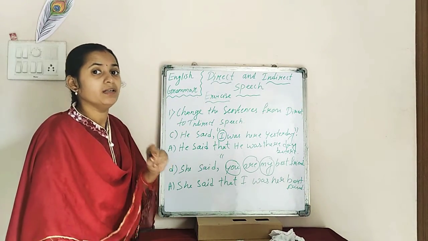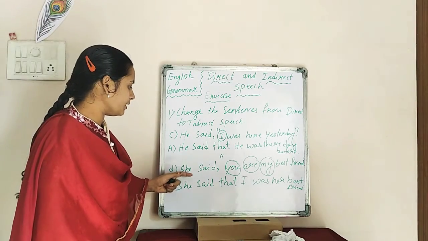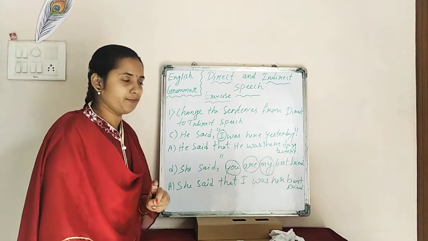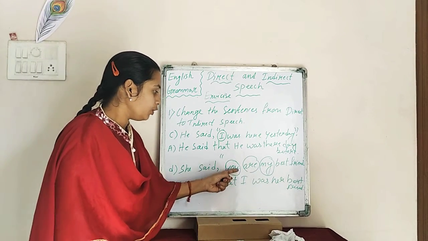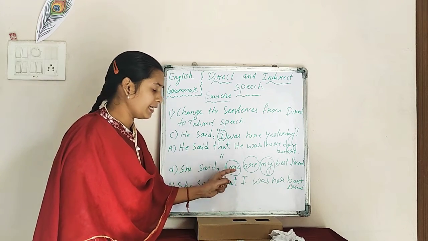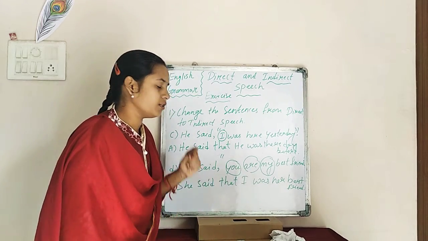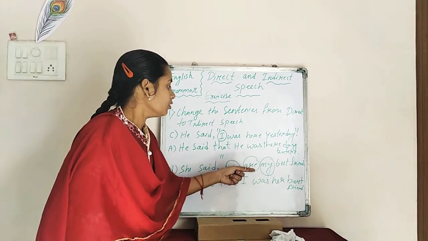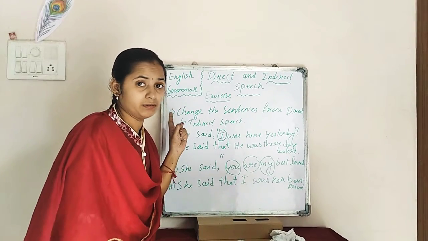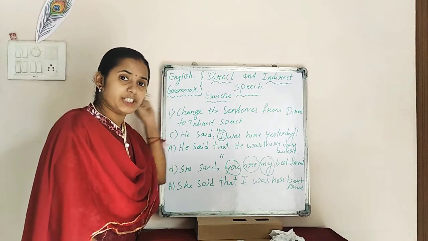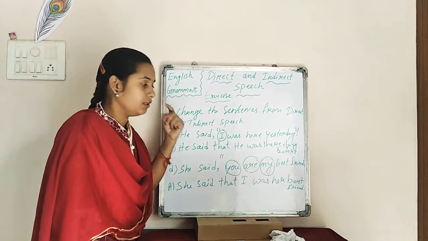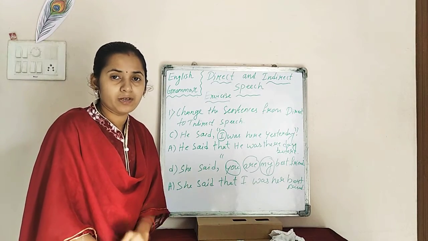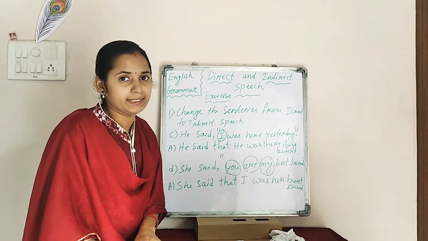Okay? This is very easy if you know the rules. So you can see here, she said you are my best friend. So here three things are there, we have to change. So she said that you will become I, because that is the second person. Now R is there, so R will become was. Okay, why? Because it will change into past, right? So I was, my will become her. Who is telling that my? She is telling. So she is telling means her. So her best friend. So she said that I was her best friend. Hope you understood about this one. Moving to some more examples.